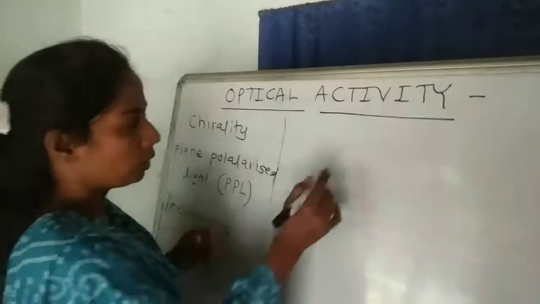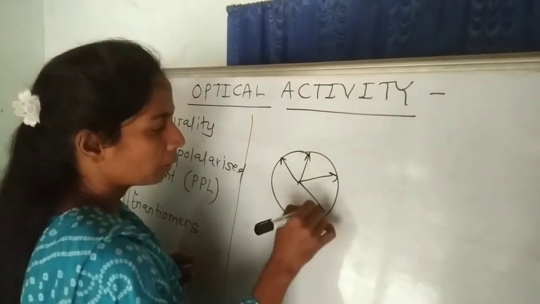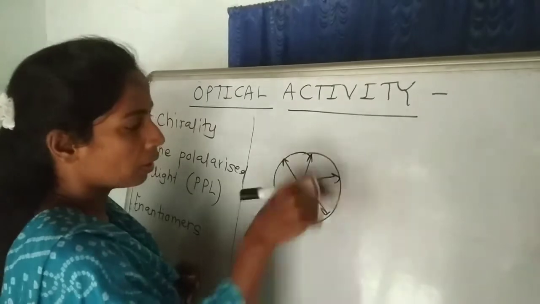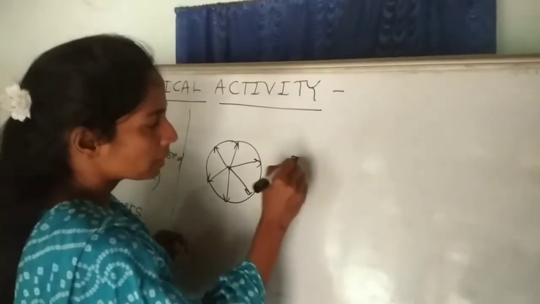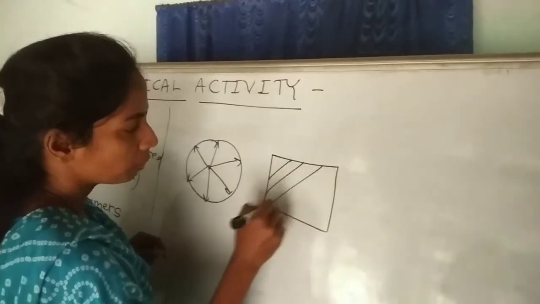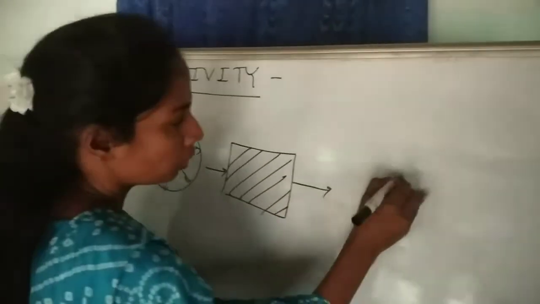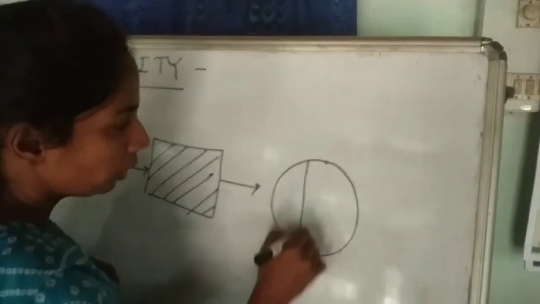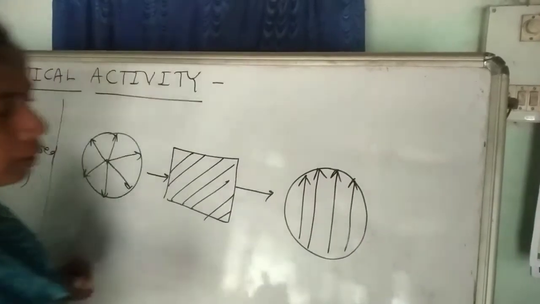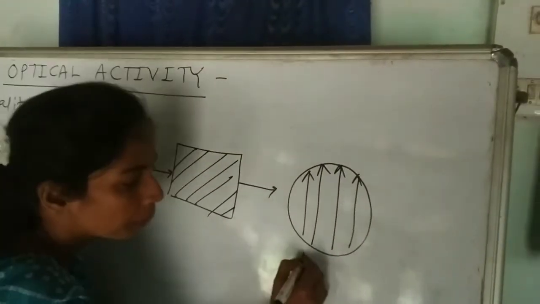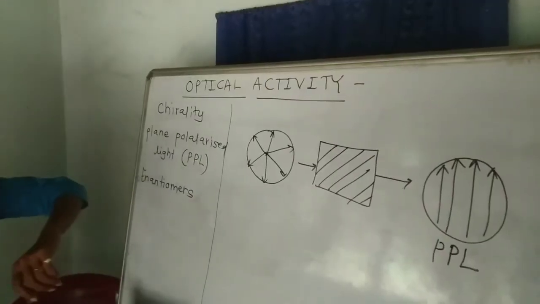And when this ordinary light, this is the oscillations in all possible planes, passes through Nicol prism, it emerges out in only one plane, and that is called plane polarized light.